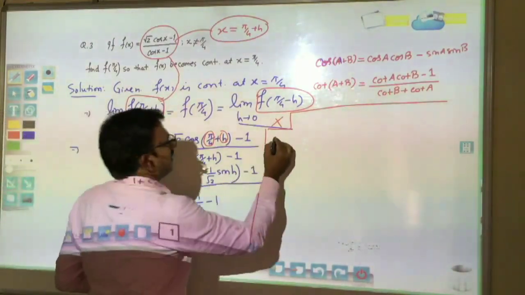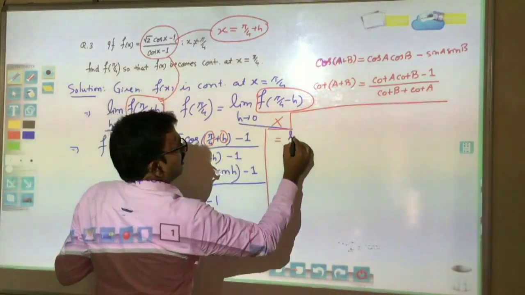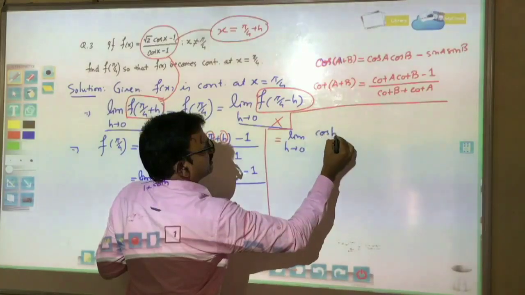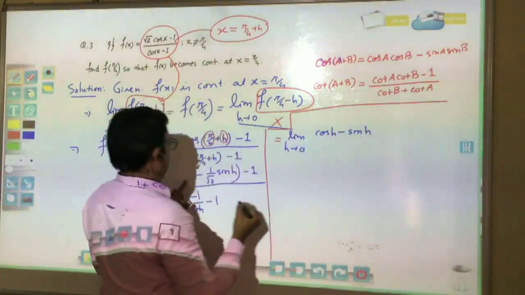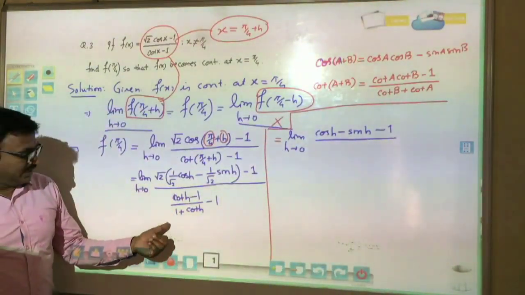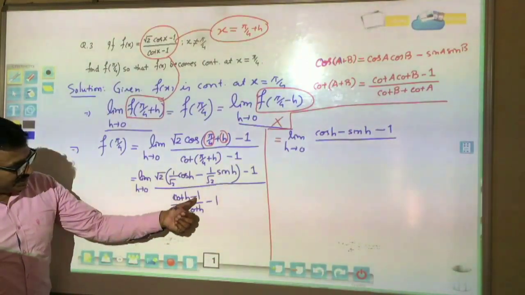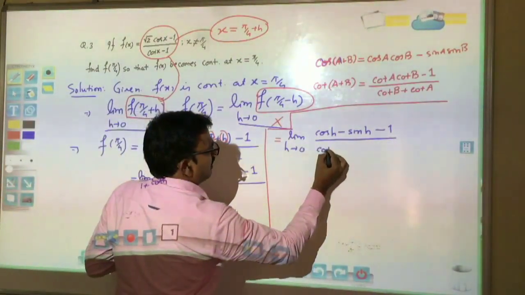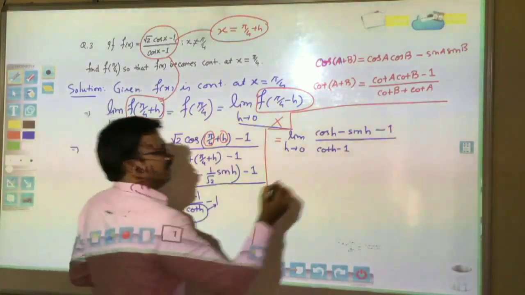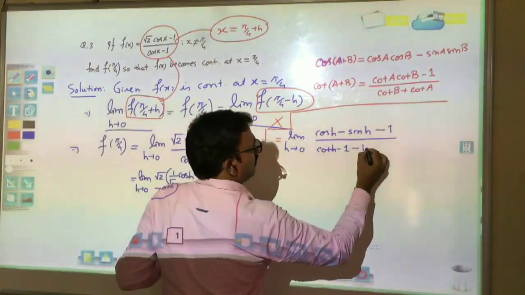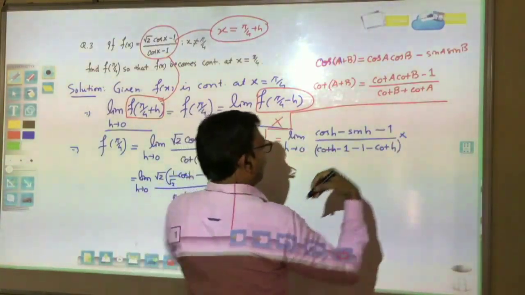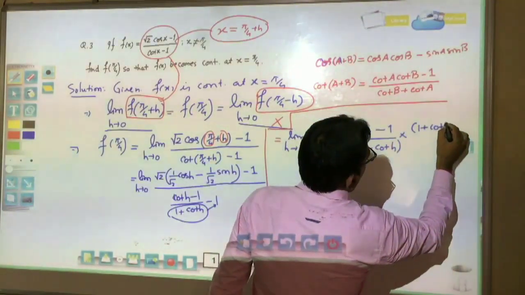The remaining values are limit h tends to 0, (cos h minus sin h minus 1) divided by, in the denominator, cot h minus 1, and this 1 plus cot h will be multiplying with the 1, meaning minus 1 minus cot h, and this 1 plus cot h will be multiplying the numerator.